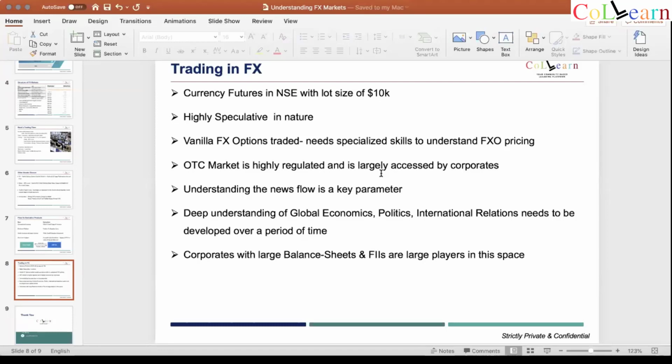No worries. So what happens there is, in India, you have a very thin market, some would say thick, but it's very thin compared to the OTC market, where you can trade in lot sizes of $10,000, which means one lot is equal to 7.5 lakh rupees. It's like your equity futures, similar funda, it settles on its own. You can trade, you can reverse your position, so it's vanilla. I have also seen that there are a bit of FX options which get traded in NSE.